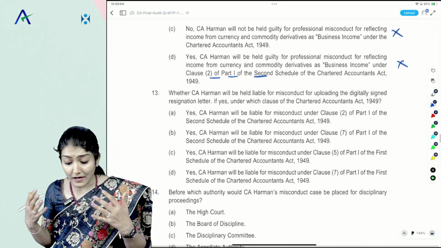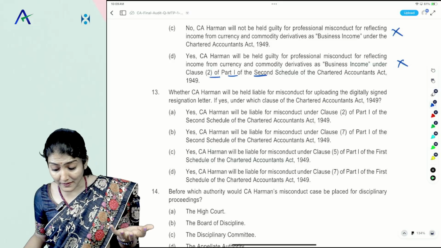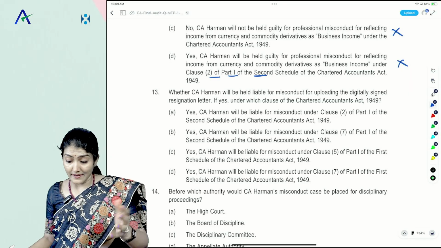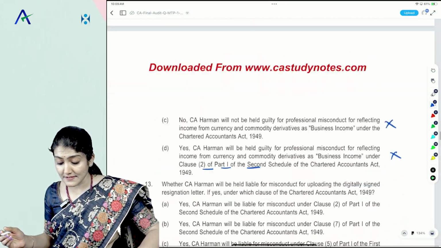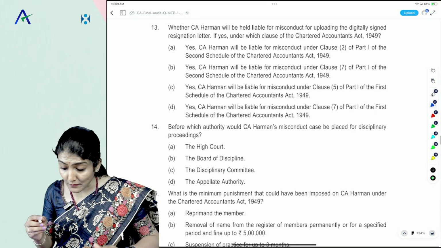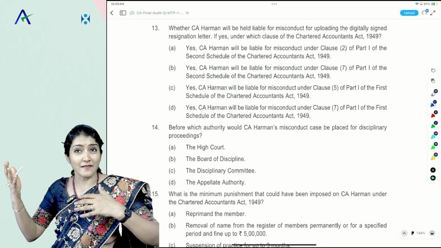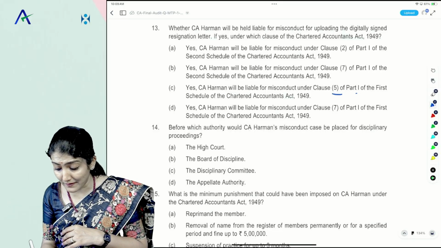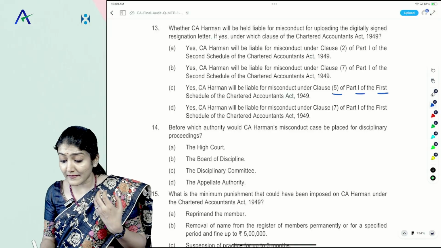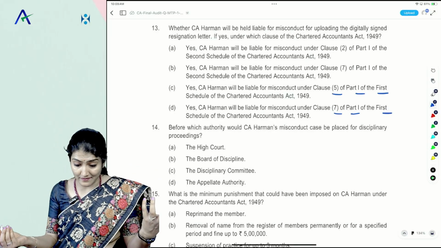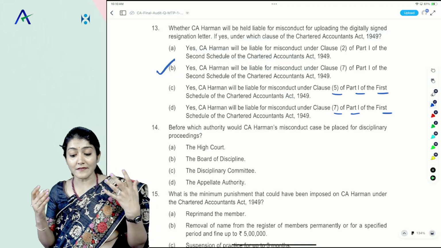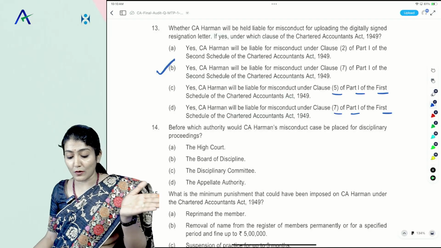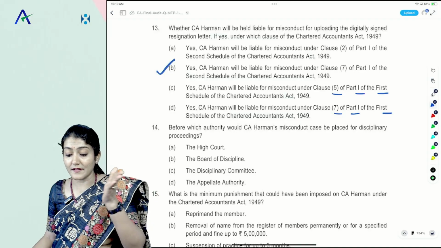Okay, right. Whether Herman will be held liable for uploading the digitally signed resignation letter? If yes, under which clause? Right. So again, we said it is gross negligence under 712. Clause 2, Part 1, Second Schedule is certifies without examining records. 712. Right. Then 511, that is canvasses, secures, and then 711, which is advertises. Right, so which is the correct one over here? 712. Right, so Herman will be liable for misconduct under clause 7 of Part 1 of the Second Schedule to the Chartered Accountants Act 1949.